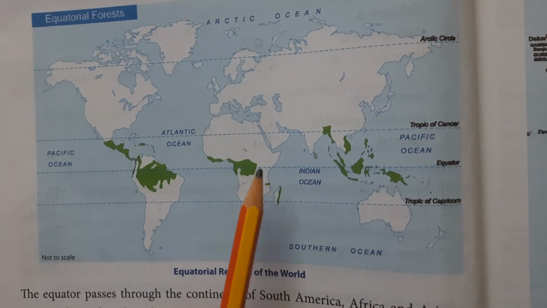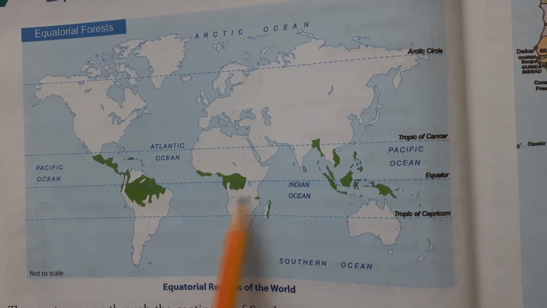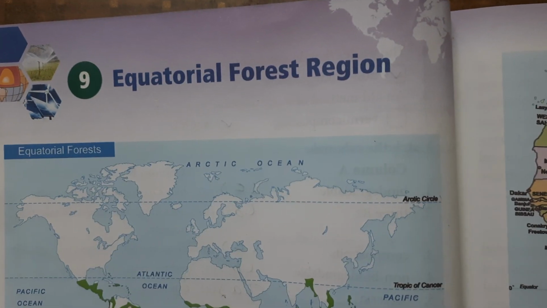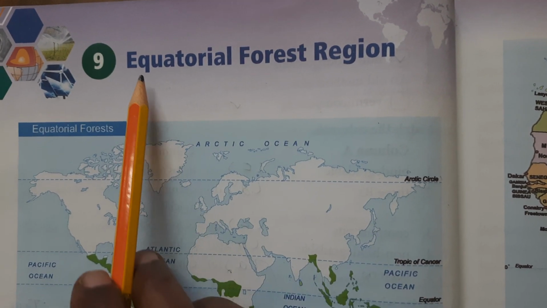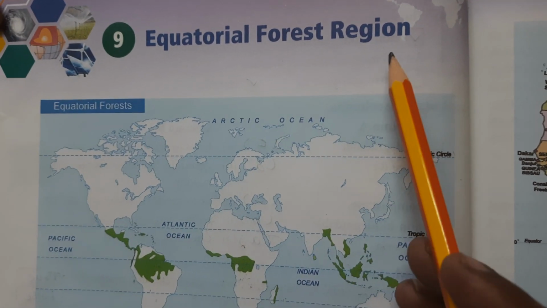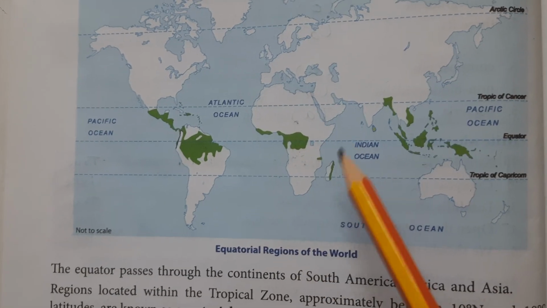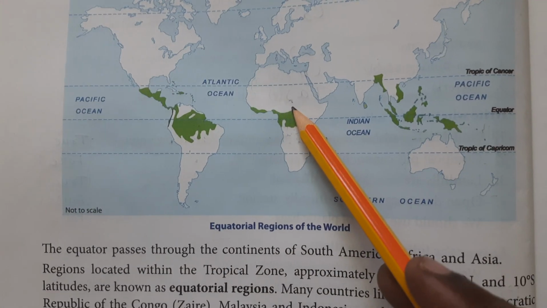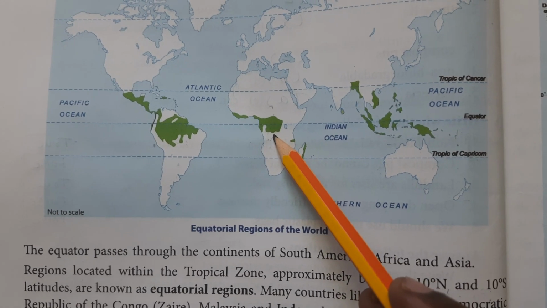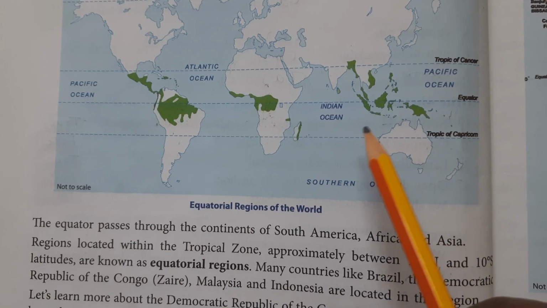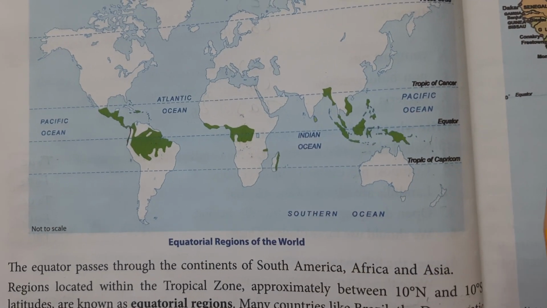So today we are going to learn about the forest region which is located near the equator. What is our lesson? Equatorial forest region. These regions are located between 10 degrees north and 10 degrees south of the equator, and that's why they are known as the equatorial regions.